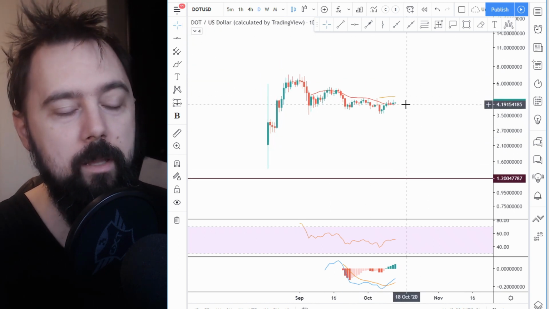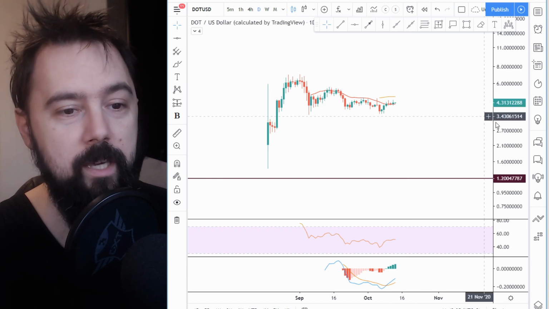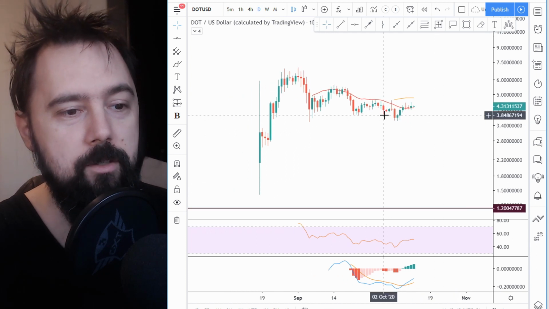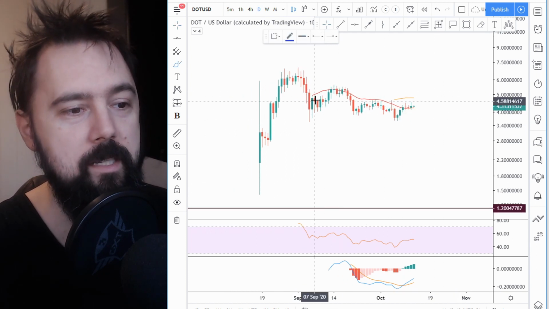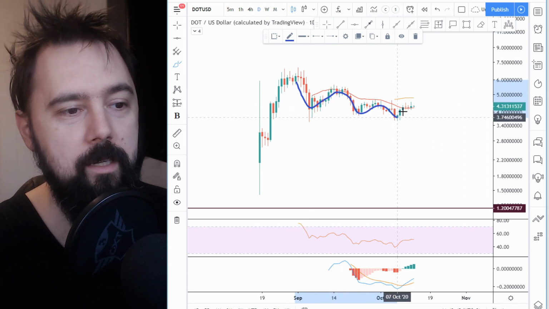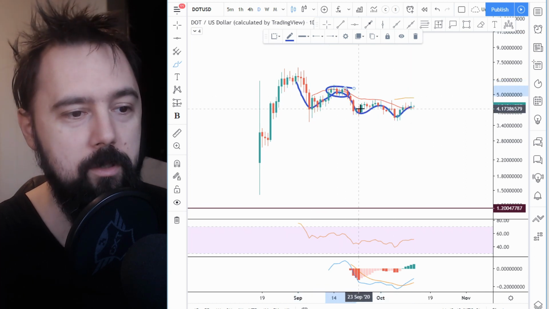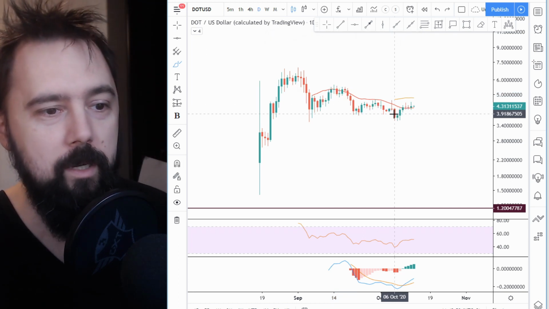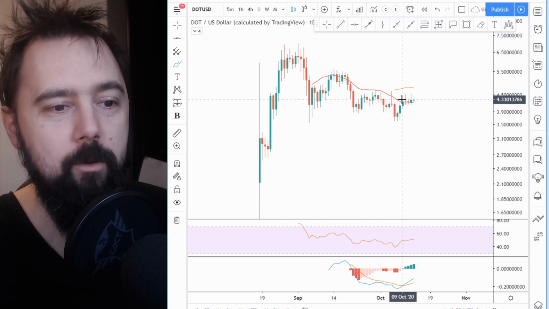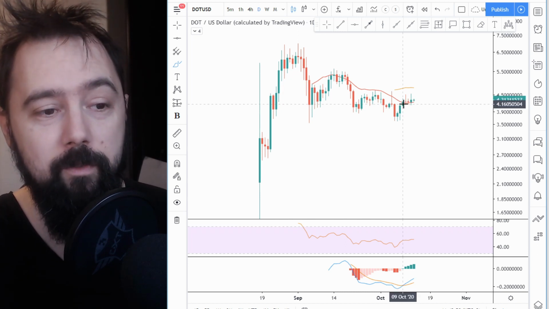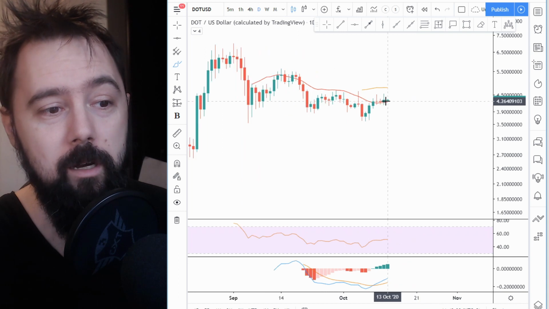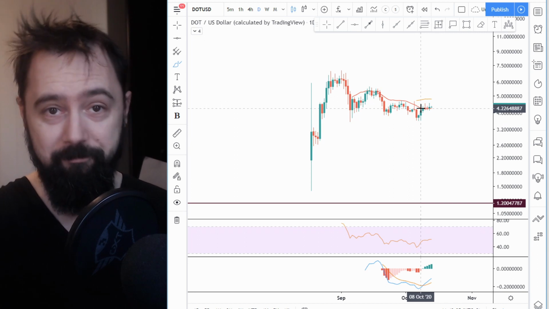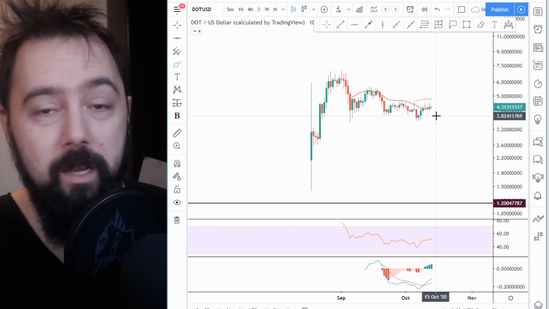The red one is the 20 moving average, the yellow one is the 50 moving average. We just got the 50 moving average up on the daily. This is the daily chart, and as you can see, up until this point here, we've been below the 20 moving average. Tried to break it here, couldn't, and it was bearish. That's a bearish trend. We are below the 20 moving average, we are going down, that's bearish. But right now it's looking really bullish because we got above the 20 moving average. We keep above the 20 moving average, and right now it looks like this is some kind of a bottom.